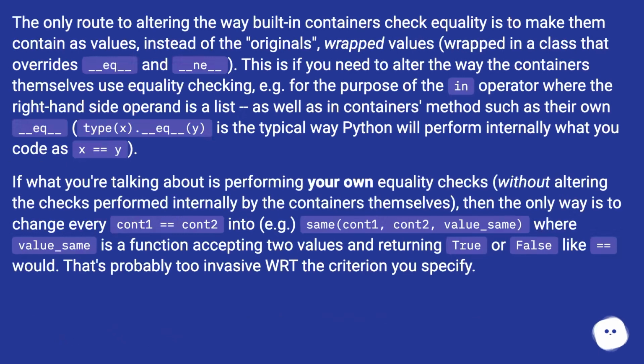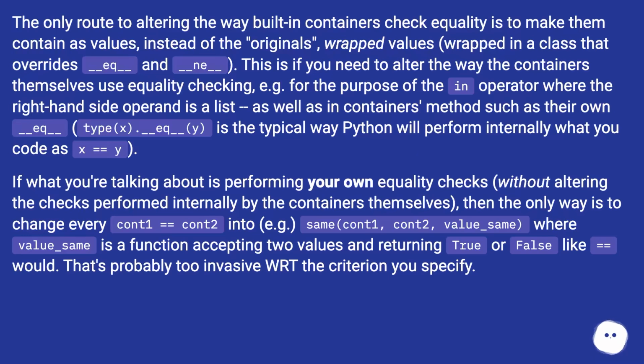The only route to altering the way built-in containers check equality is to make them contain as values, instead of the originals, wrapped values, wrapped in a class that overrides __eq__ and __ne__. This is if you need to alter the way the containers themselves use equality checking, e.g. for the purpose of the in operator, where the right-hand side operand is a list, as well as in containers' methods such as their own __eq__. type(x).__eq__(x, y) is the typical way Python will perform internally what you code as x == y.